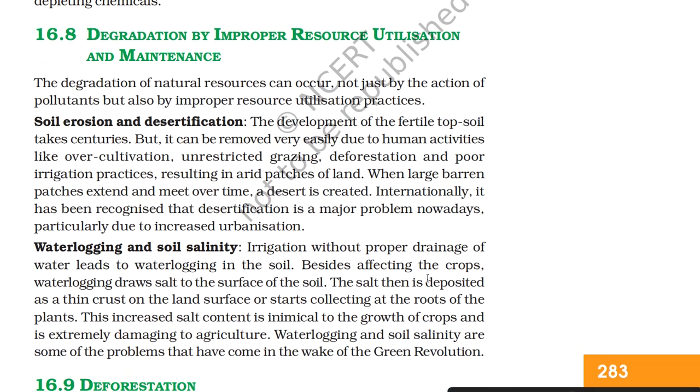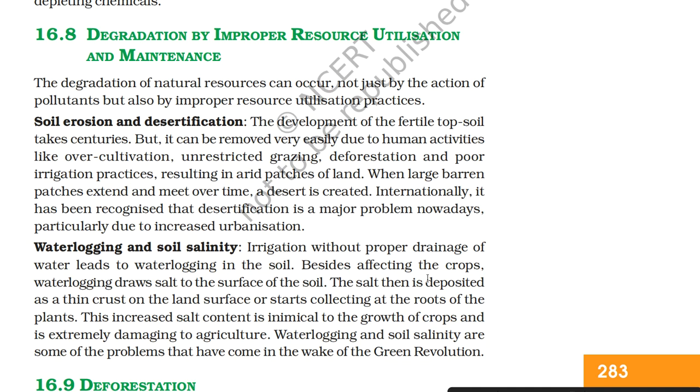16.8 Degradation by improper resource utilization and maintenance. The degradation of natural resources can occur not just by the action of pollutants but also by improper resource utilization practices. Soil erosion and desertification.